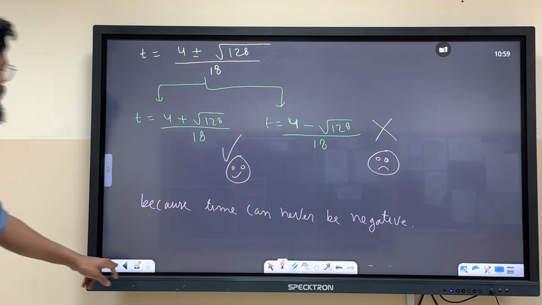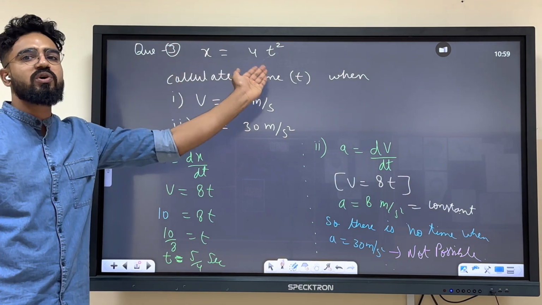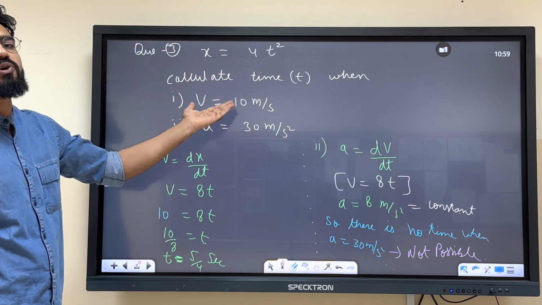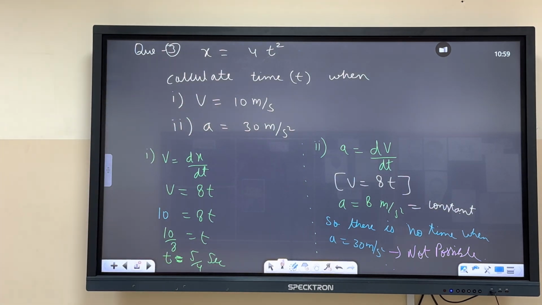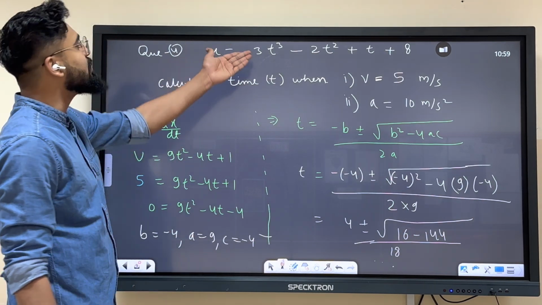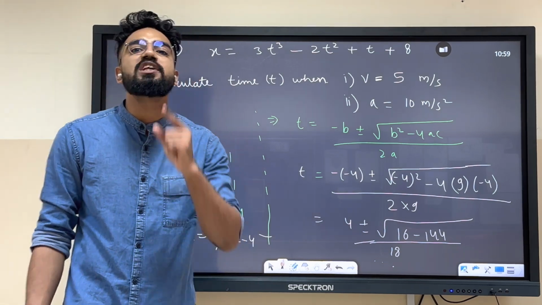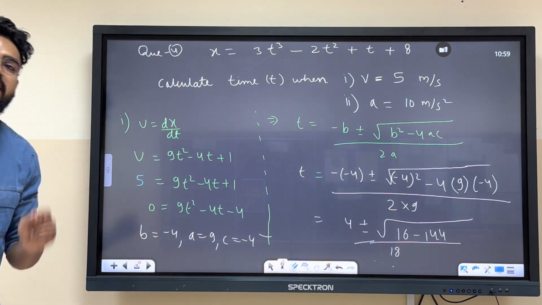So basically, in question number 3, everything was easy. The function was this, you did the differentiation. At what time will you get velocity equals 10 meter per second? The time is nothing but 5/4 seconds. But when the question comes like this, the funda is the same. Now this is your responsibility: did you understand the quadratic equation, the mathematics, really well?